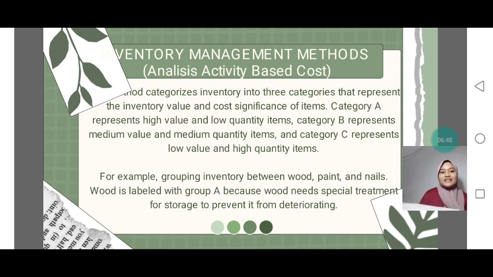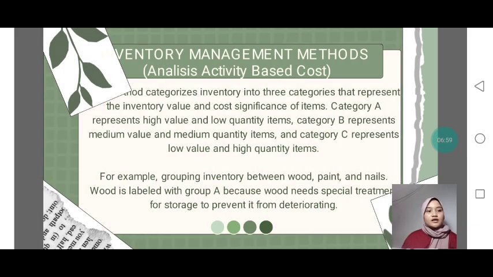The item labeled with group A needs special treatment for storage, to prevent it from deteriorating.